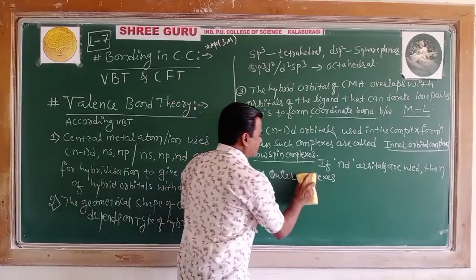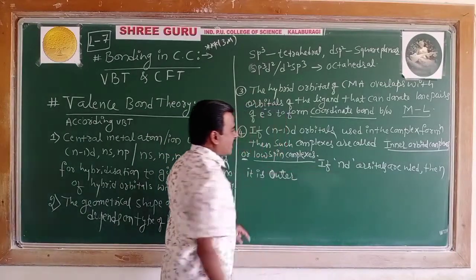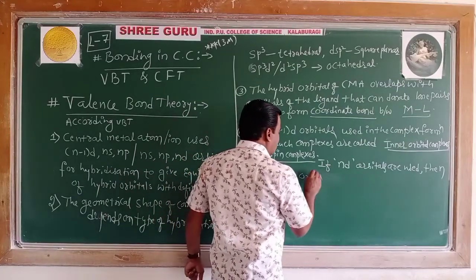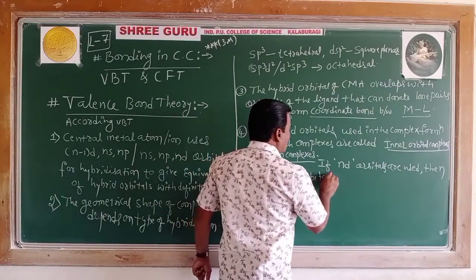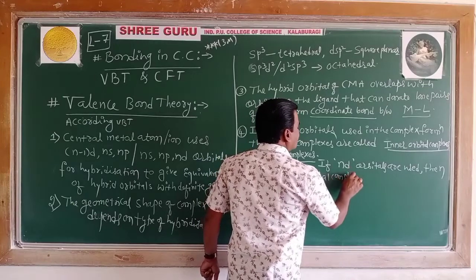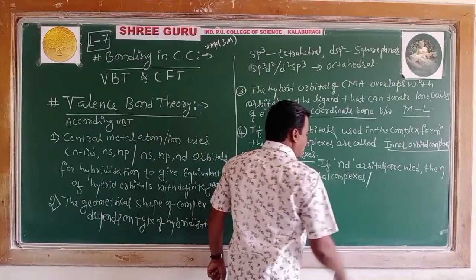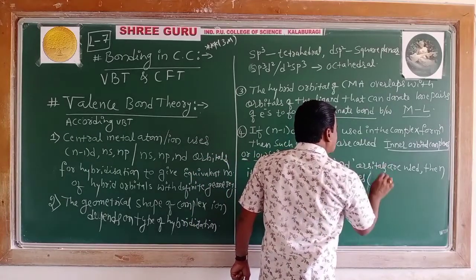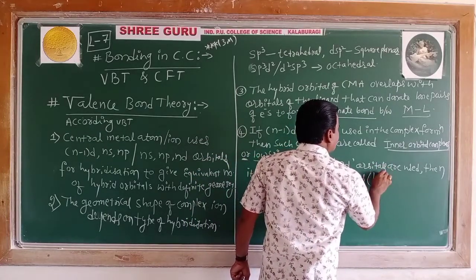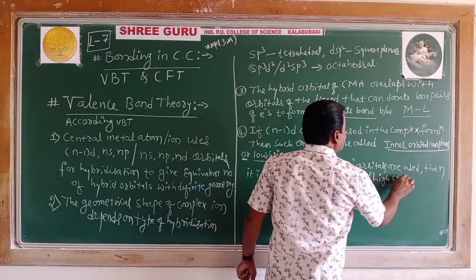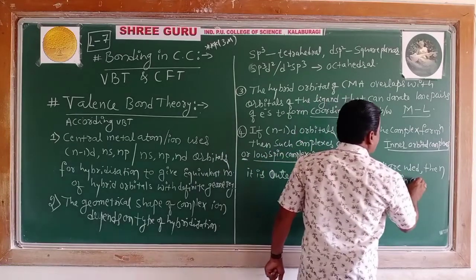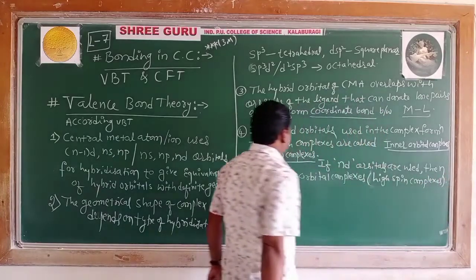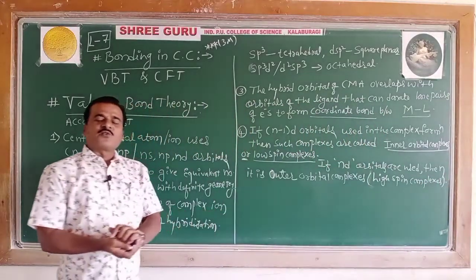Please let me make a slight correction: outer orbital complexes, shortly outer complexes, which are also called high spin complexes. So this is point number 4.